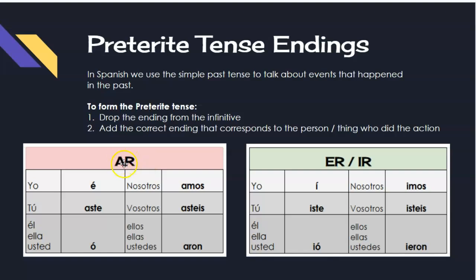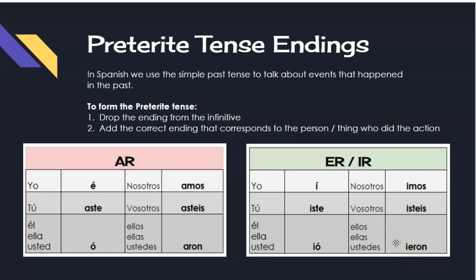So the AR endings are é, aste, ó, amos, asteis, aron. The ER and IR endings, they share, right? So we don't have to have separate endings for ER and IR verbs. These ones share. Í, iste, ió, imos, isteis, ieron.